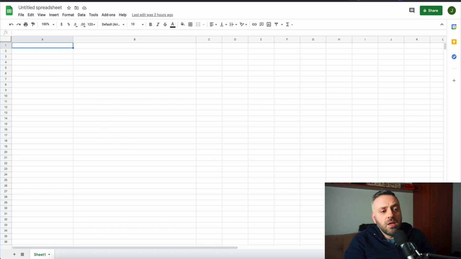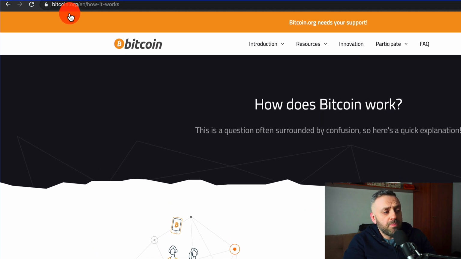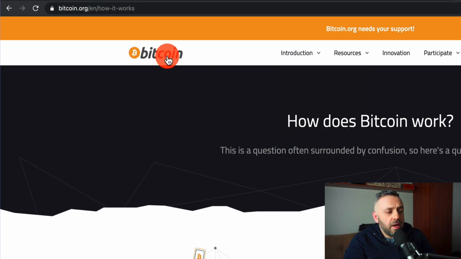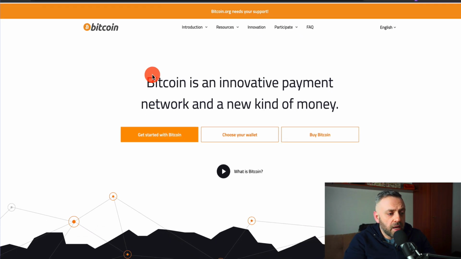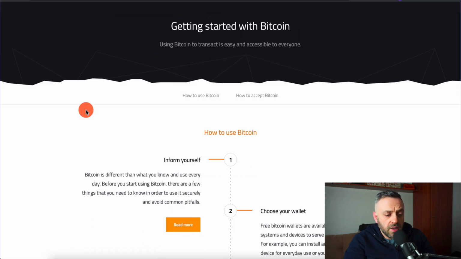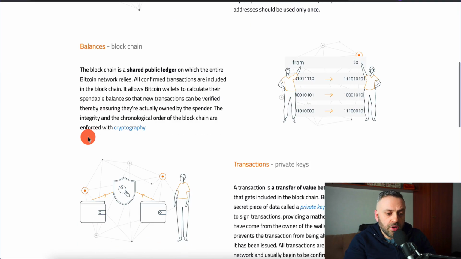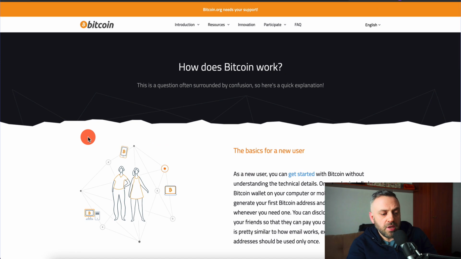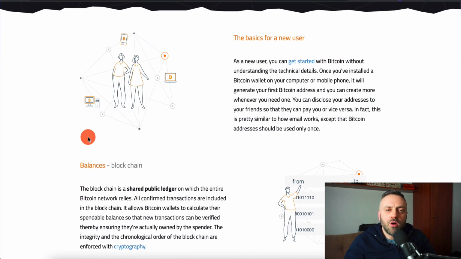Once you do that, you're going to go to any website that talks about Bitcoin. So here I am at bitcoin.org, and I was browsing the site. If you go to this main site, you're going to see a page like that. You can go to introduction and you can go to getting started. This is an option too. Or you can go to how it works. You can go to this page, and this is a nice page because you can help people understand how Bitcoin works.